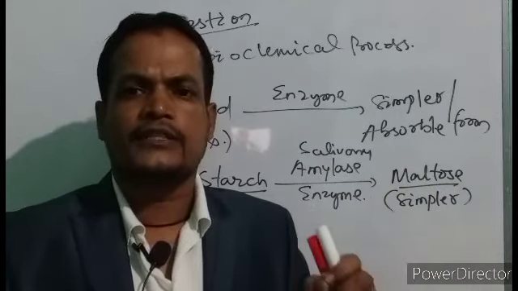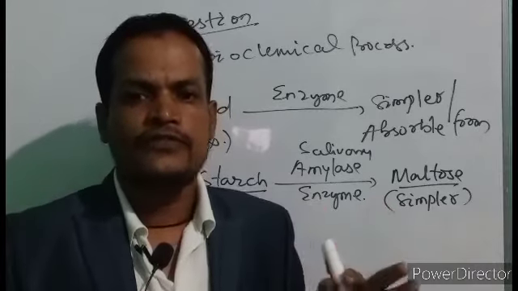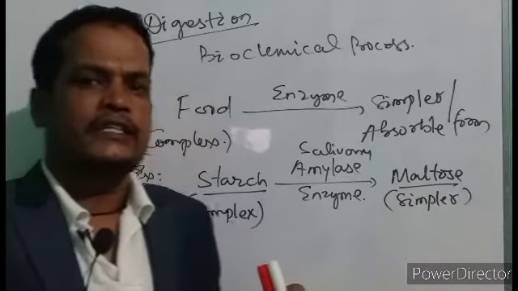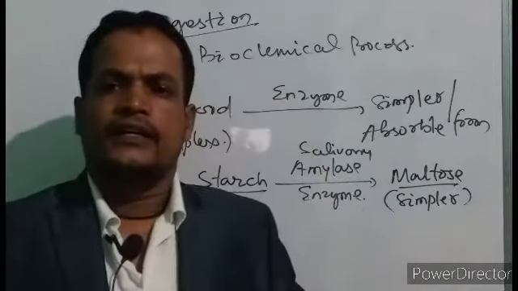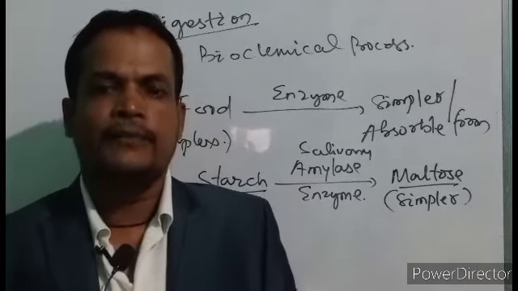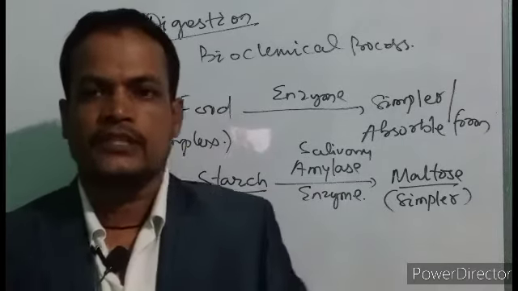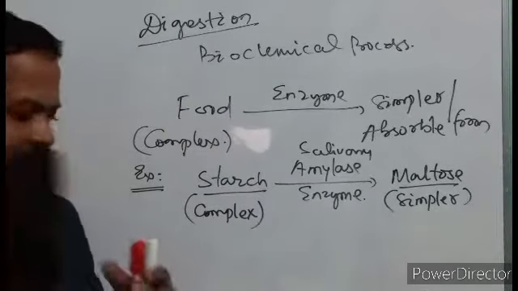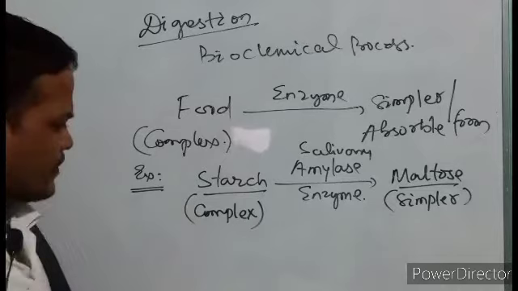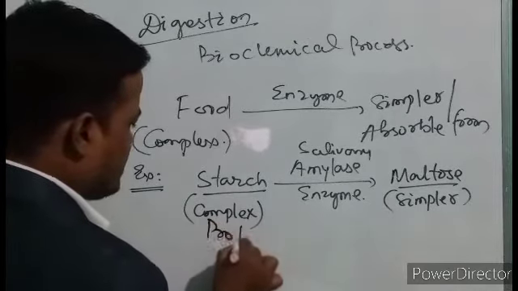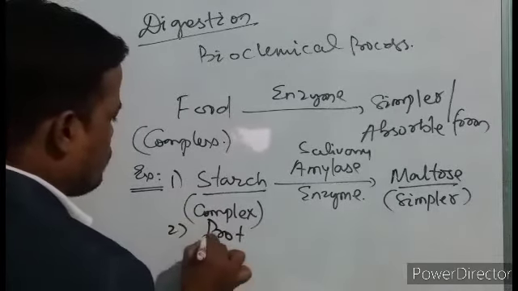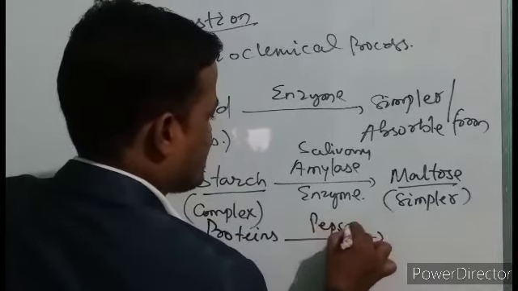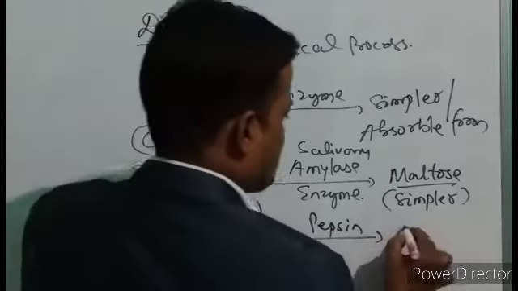Glucose, fructose, galactose, these are the simple forms of starch or carbohydrate. Like that, proteins are converted into peptones, peptides, amino acids. Amino acids are simpler forms. And then fats are converted into fatty acid and glycerol. We can say, number one, carbohydrates. Number two, proteins. You can take pepsin as the enzyme. Pepsin converts proteins to amino acids.